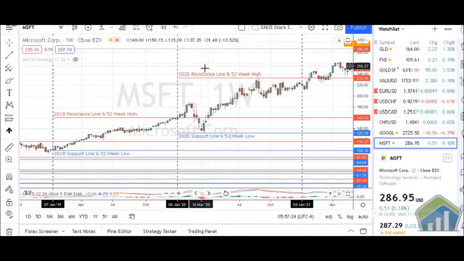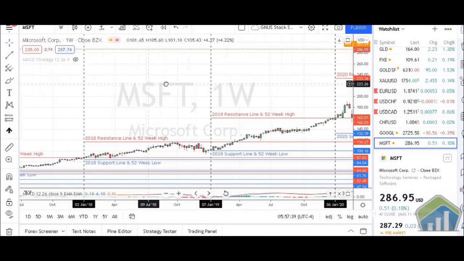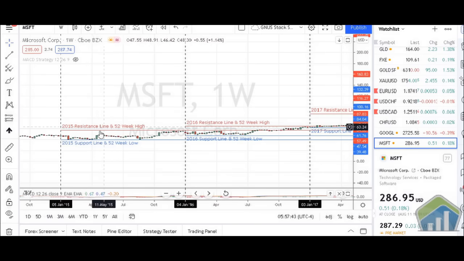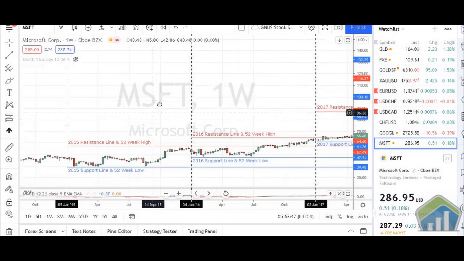And as you can see, my red lines are going to be my resistance lines. My blue lines are going to be our support lines. And then I like to mark it up for the 52-week high, right? So we're not going to be doing lines in between very much. We're just going to do it for the weekly, right? So 2020, 2019, 2018, 2017, 2016, and 2015. So we went all the way back to 2015, and we're going to blow it up just a little bit so we can get a better view.